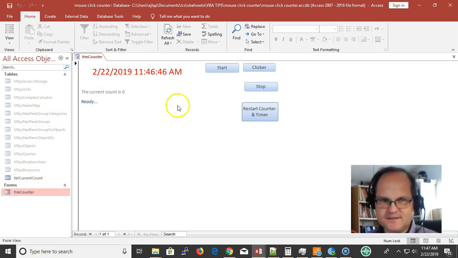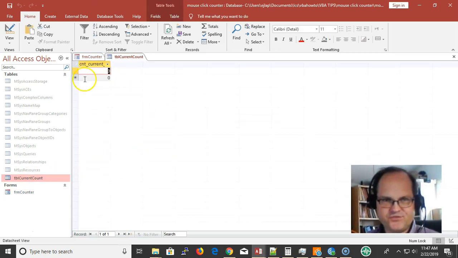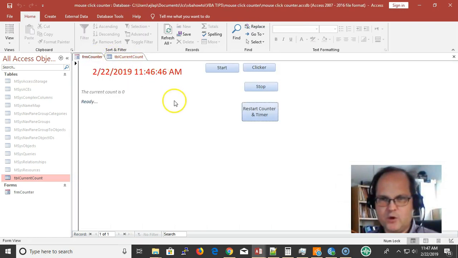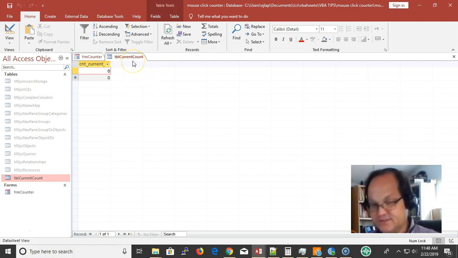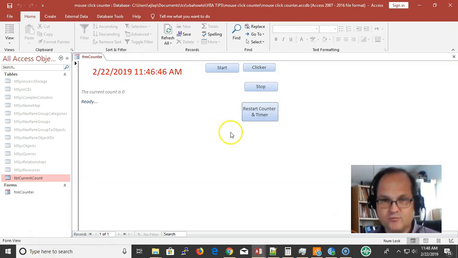What's similar to sessions is a table that stores the current count. That means if I close the form and reopen it, I still know my current count is whatever the number is here. Right now it's 0, of course, because I reset the whole thing.